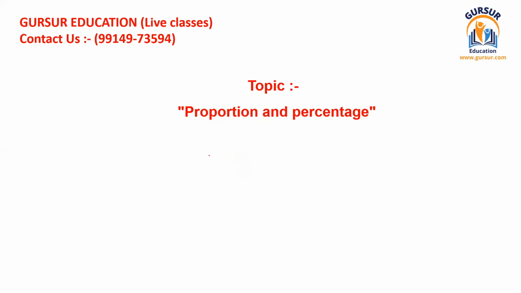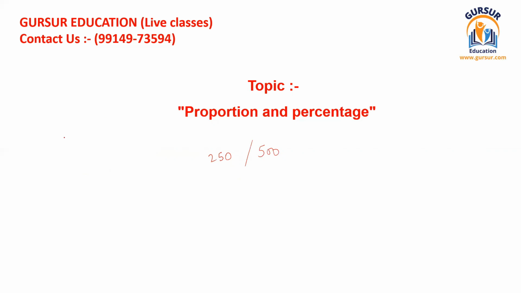Suppose I'm just taking a hypothetical example. If anybody has received 250 marks out of 500 marks, and we are trying to find their percentage, how shall we find it?